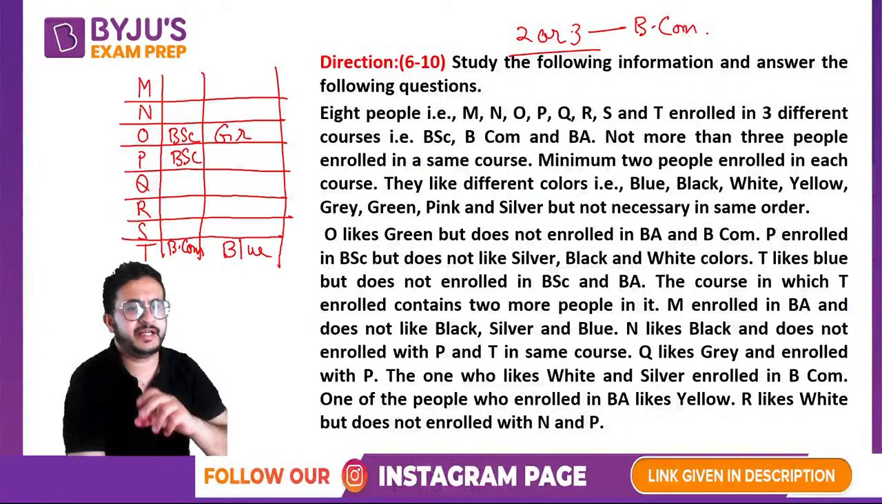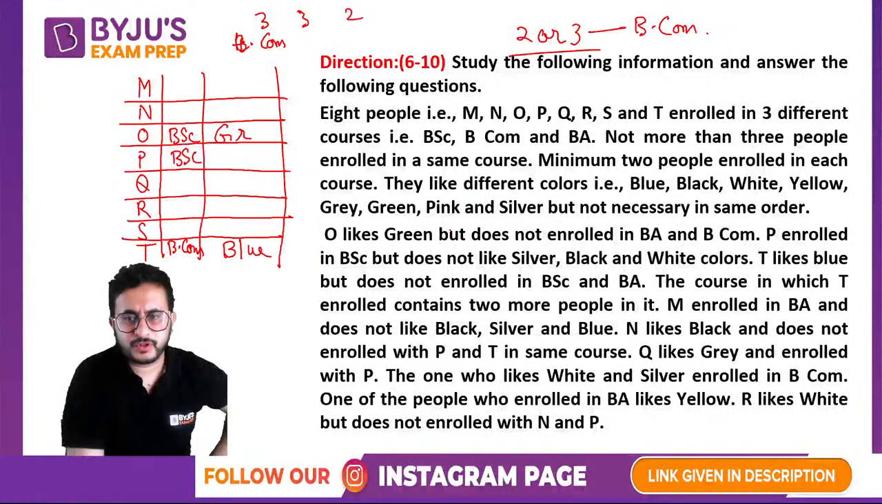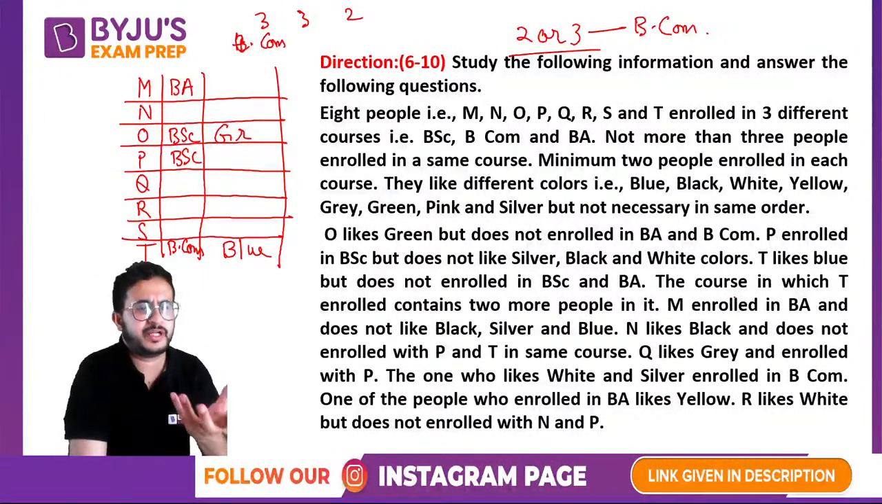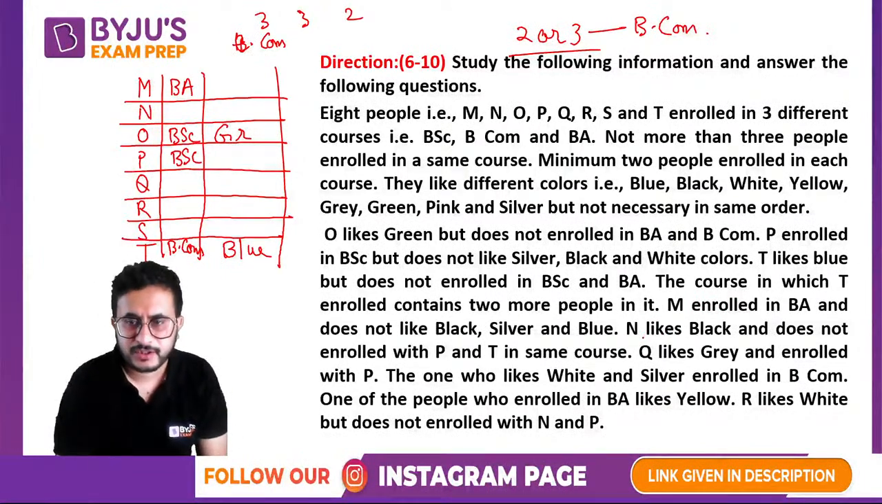Okay, so there are total 8 people. So two subjects will have 3 people and one subject will have 2 people. So BCom has 3 people. Okay, M enrolled in BA. So M in BA, and what he does not like, just ignore that, right? We have to find what they like. Now N likes black.